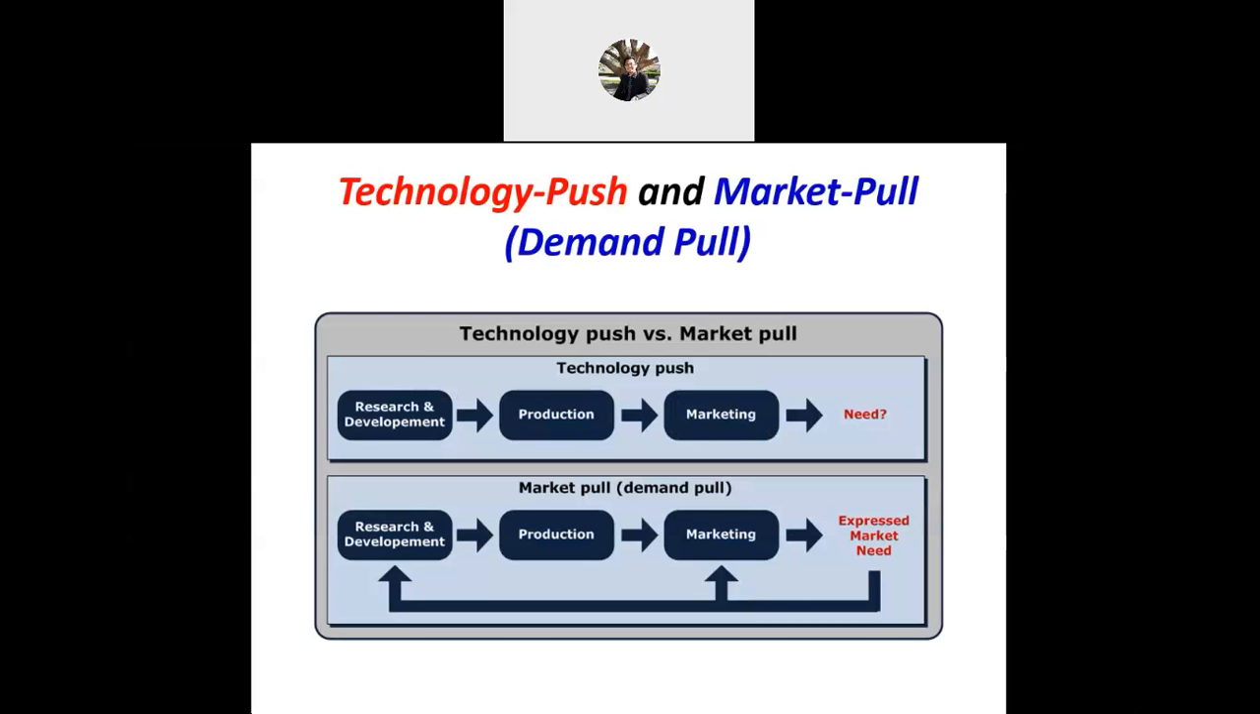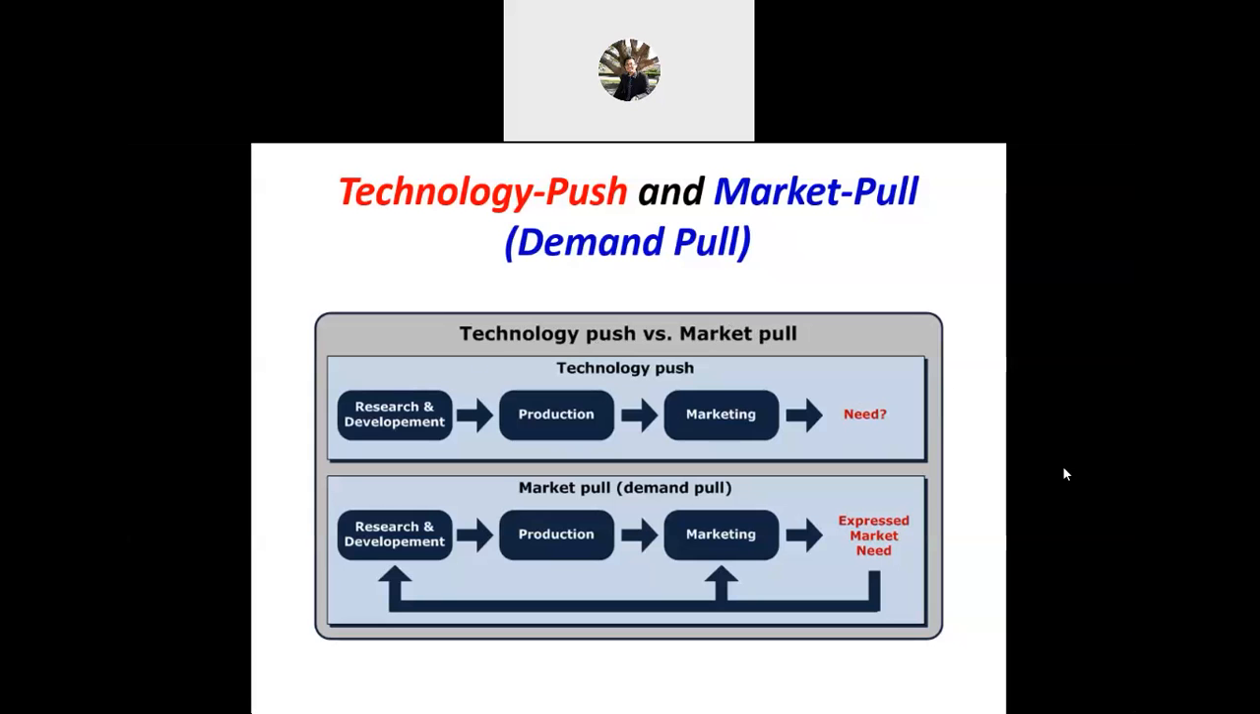This is the technology push and market pull. We call it a demand pull. What is the technology push and market pull? The decision of developing a product may be a demand pull or market pull. Anyone can answer what is a technology push and market pull? Did you read this already? Any suggestion from the students? What is the difference between technology push and market pull or demand pull?